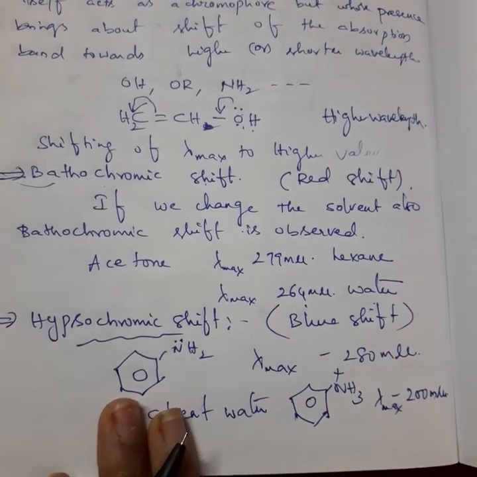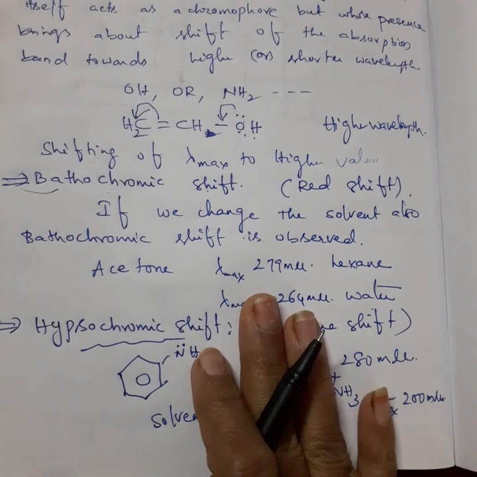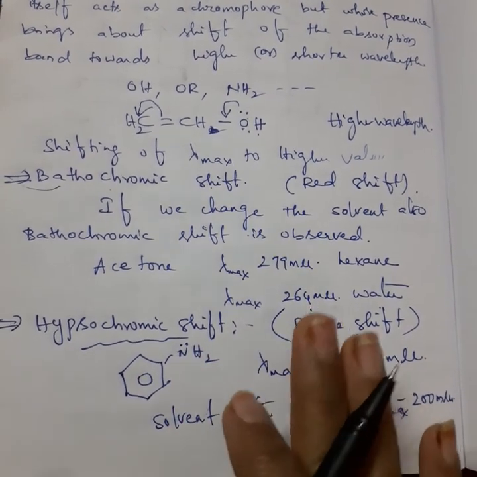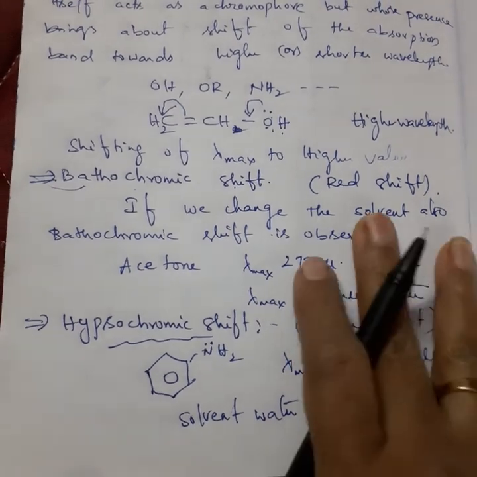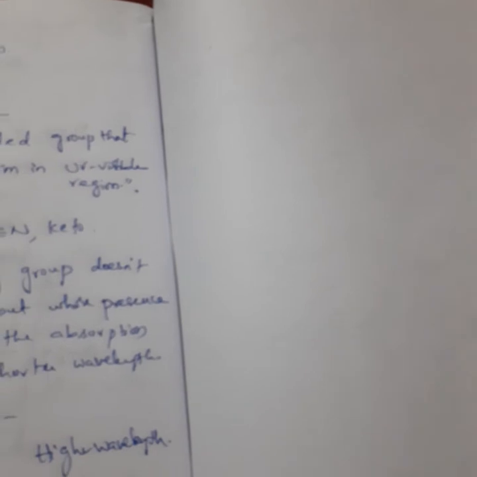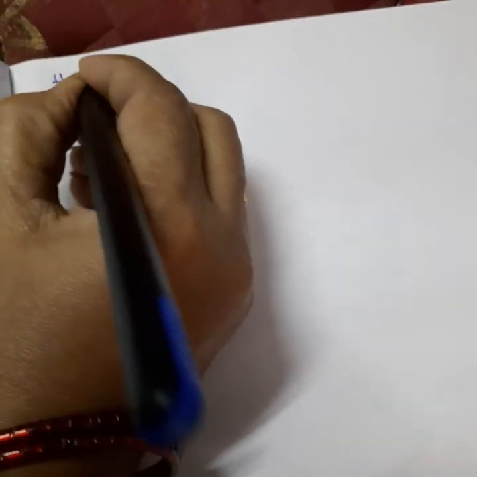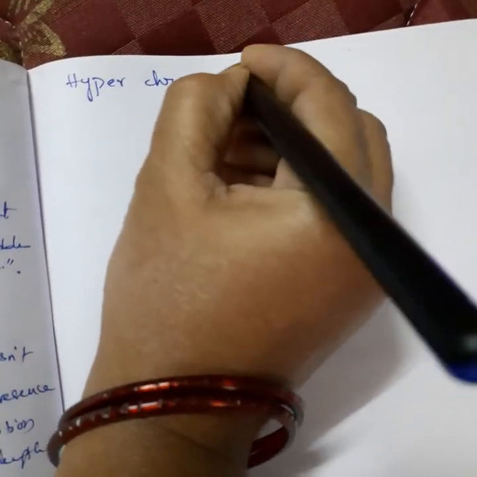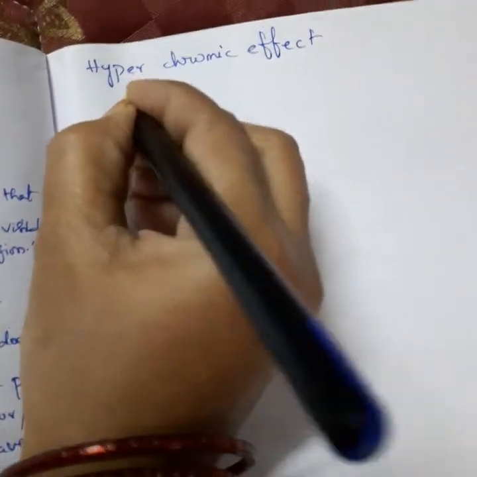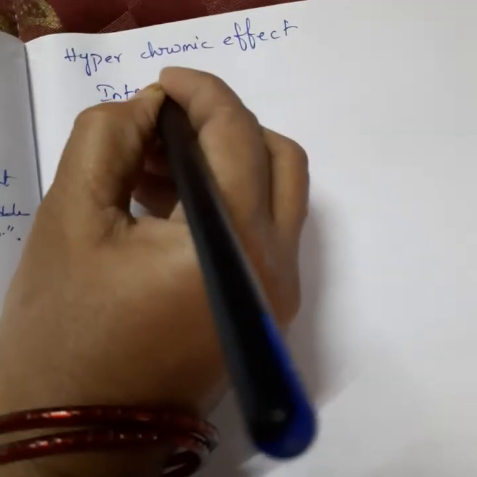Hypsochromic shift means shifting of lambda max value by the presence of auxochrome or by changing the solvent from right to left, that is blue shift. And there are two more. One is hyperchromic effect and second one is hypochromic effect. Hyperchromic effect means intensity of absorption increases.